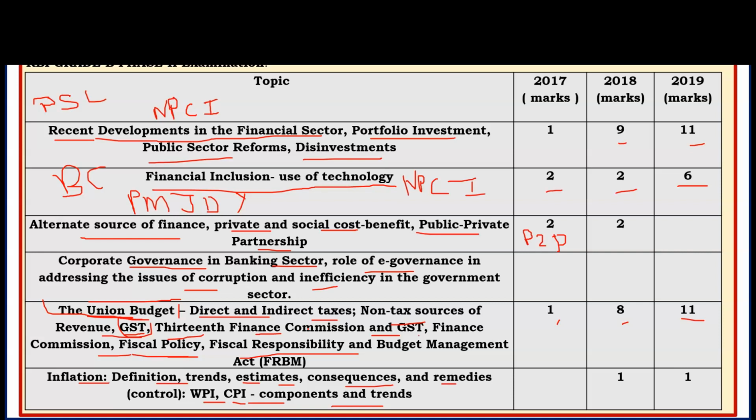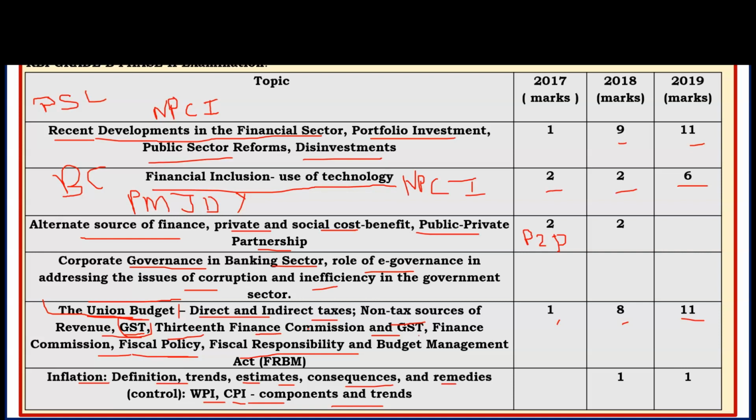Private and social cost benefit, basic concepts, the static concepts you have to study. Public private partnership, you also have to study the concept of public private partnership and different terminology. Corporate governance in banking sector, role of e-governance, questions were not asked previously, so you have to cover. You can easily read the articles available on Google related to corporate governance in the banking sector.